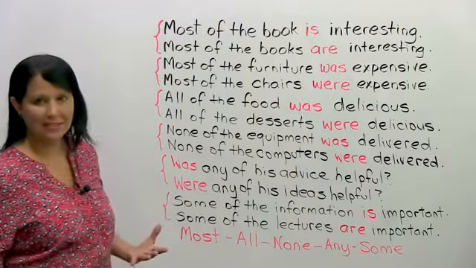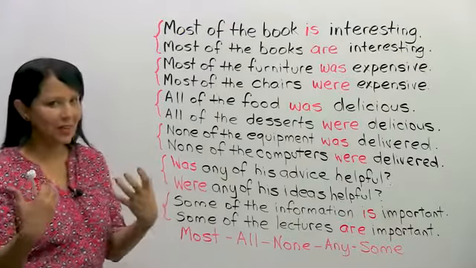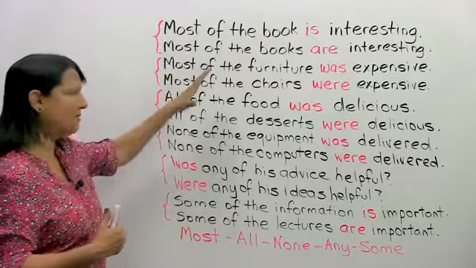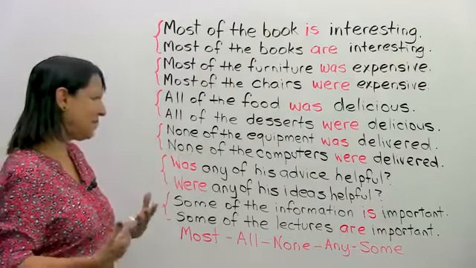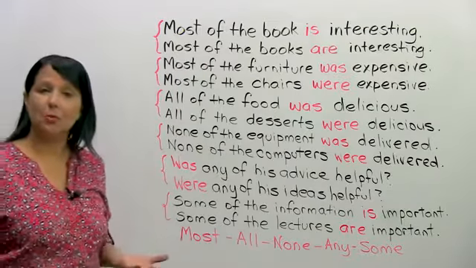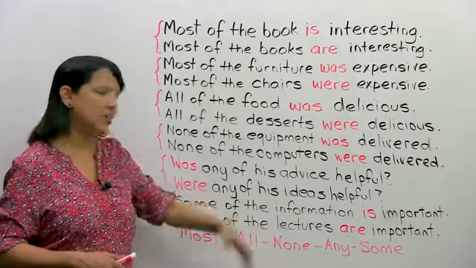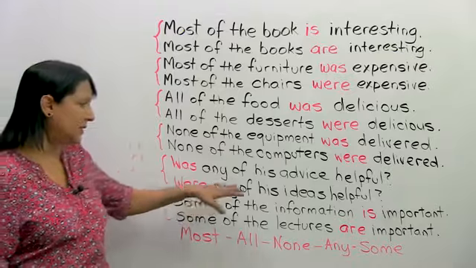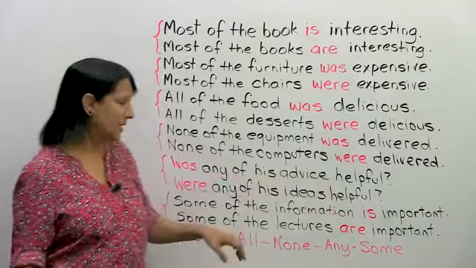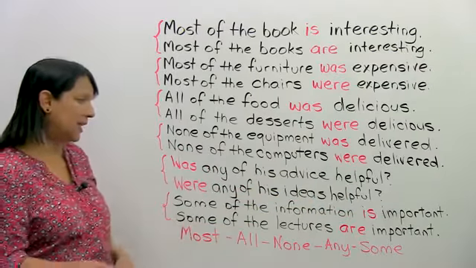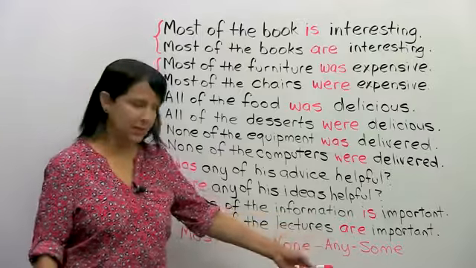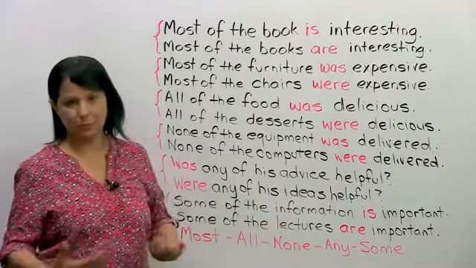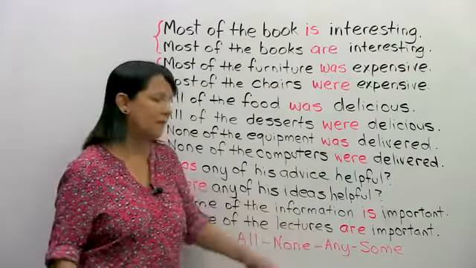Let's look at the last example. I hope you're still with me. You've got it. It's the same principle in every example. Some of the information is important, right? Information is something we cannot count, so it's considered singular. Some of the information is important. And some of the lectures are important. Lectures we could count. It's plural, so we used a plural verb.